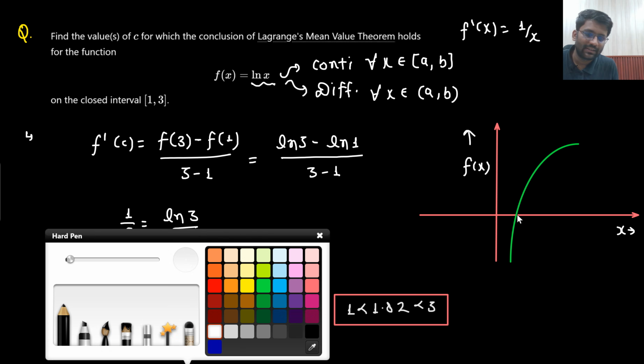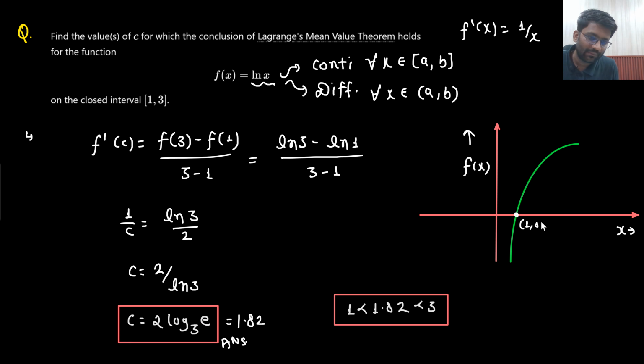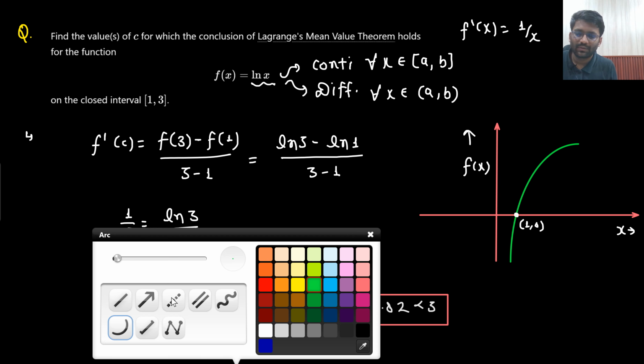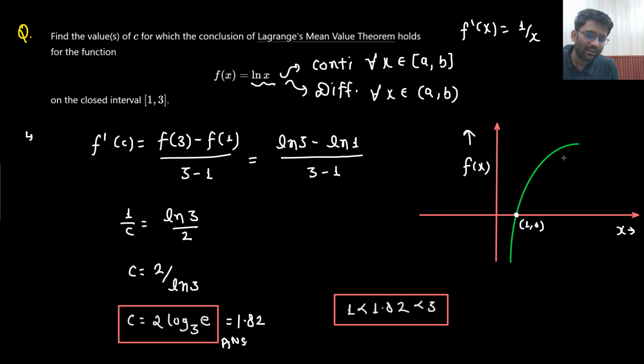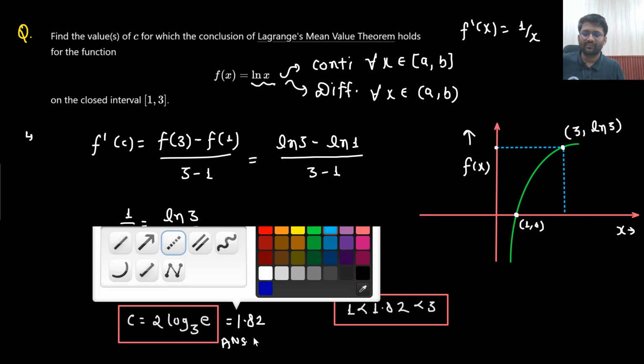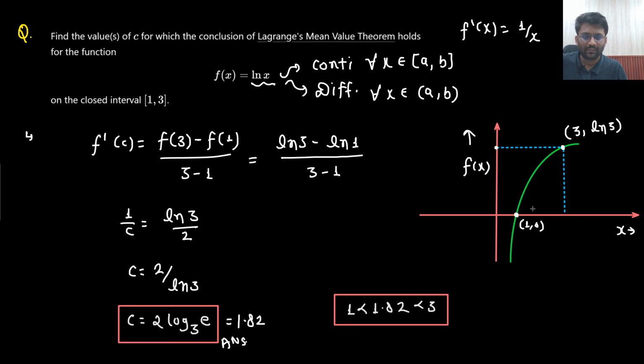My concern is: at x equals 1, the value is 0. At x equals 3, the value is ln 3. So this is the scenario.